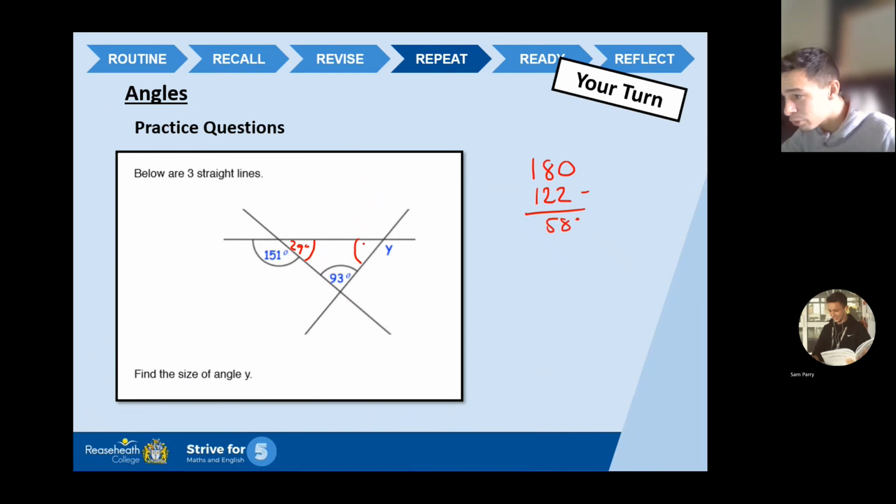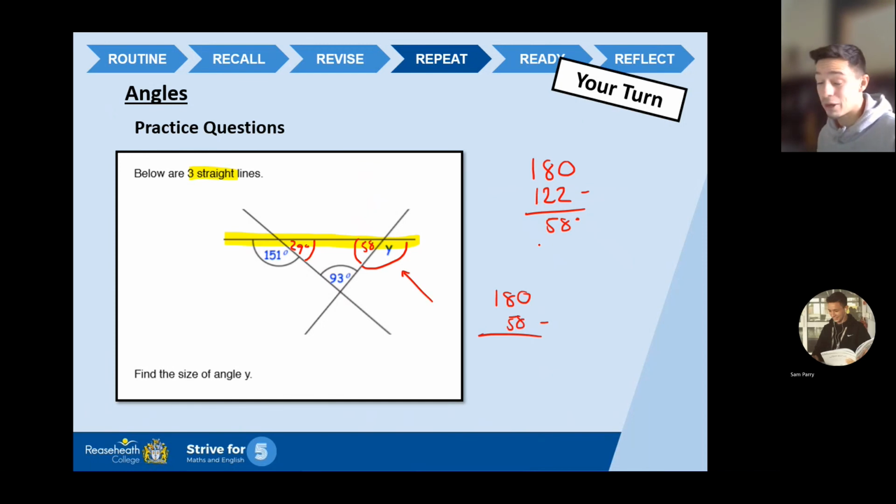So this beautiful angle there is 58. Now, let me highlight this again. We've established the question says 3 straight lines. So this line here is a straight line. So if 58 degrees is on one side of the line, I then can work out the other side, the y. So if I do 180, I take away 58.